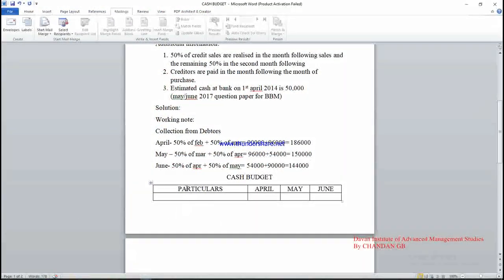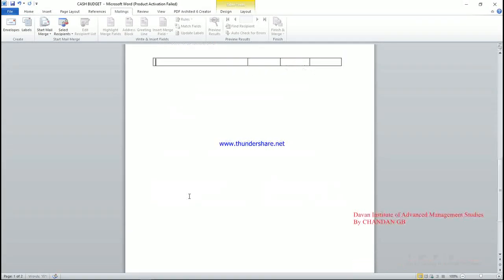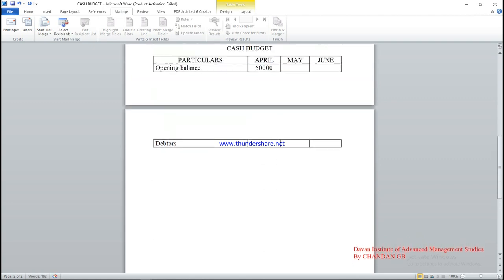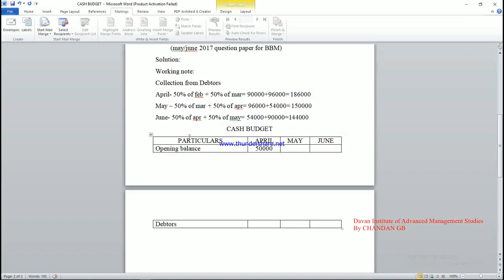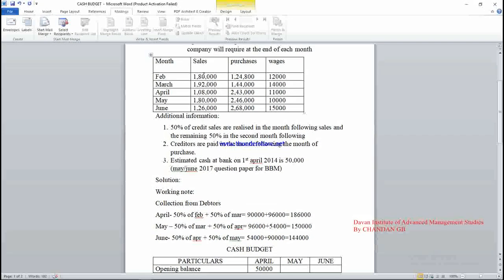First, estimated cash at bank is nothing but the opening balance of 1st April 2014, which is 50,000 rupees. Next is debtors. Already we have found out the working note here. Once again, we check with the question adjustments. 50% of the credit sales are realized in the month following sales. So debtors are taken only for the sales.